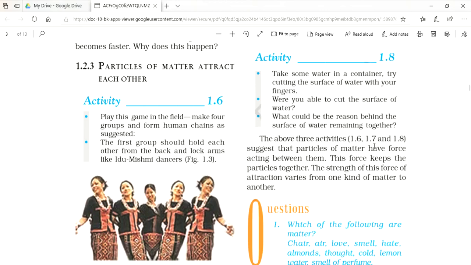The above three activities 1.6, 1.7 and 1.8 suggest that particles of matter have force acting between them. This force keeps the particles together. The strength of this force of attraction varies from one kind of matter to another. So, we understand that different objects have different force of attraction between their particles.